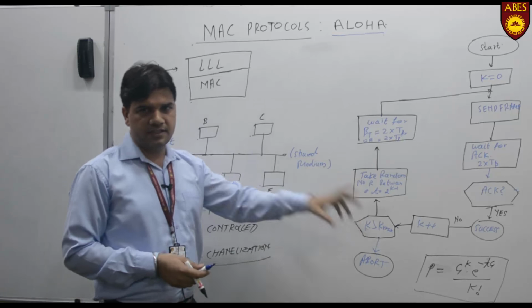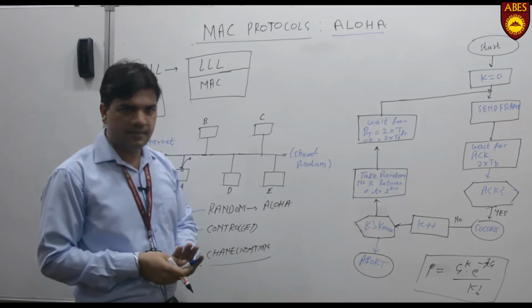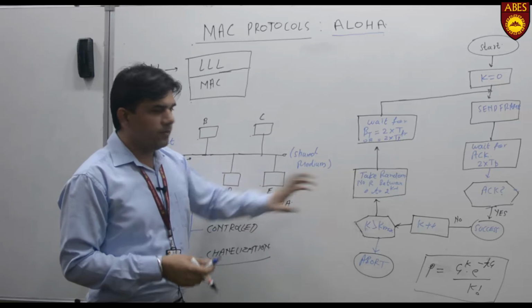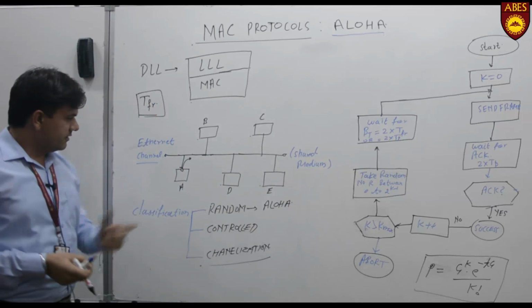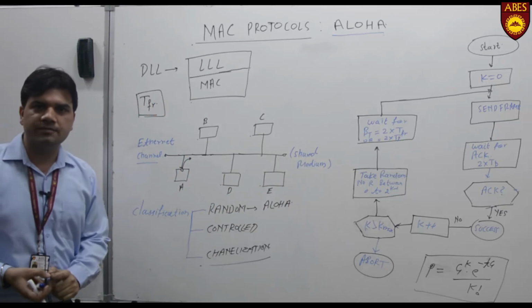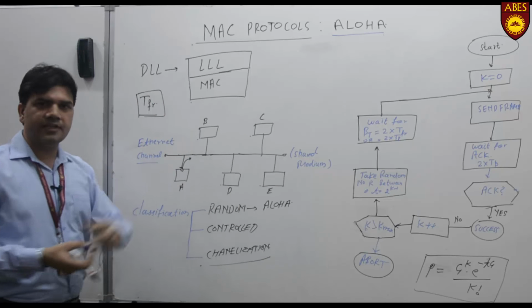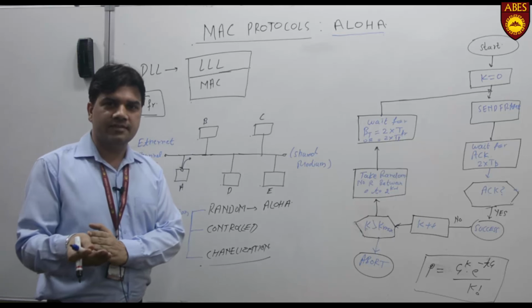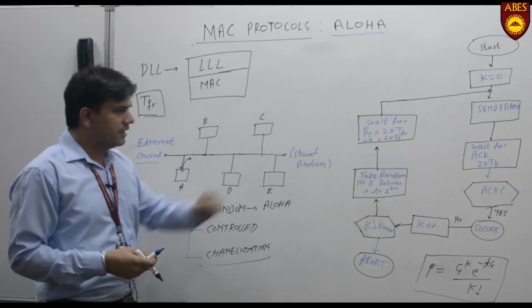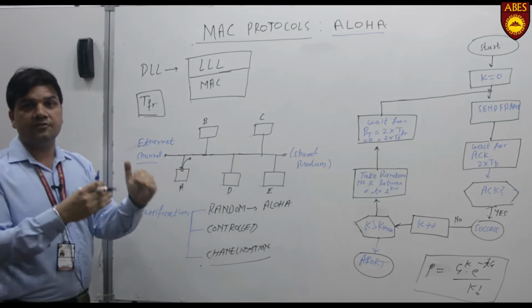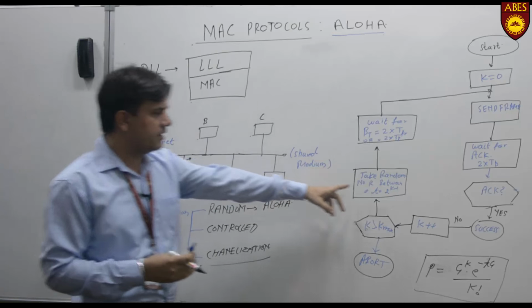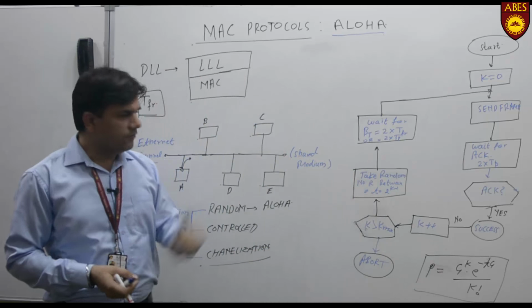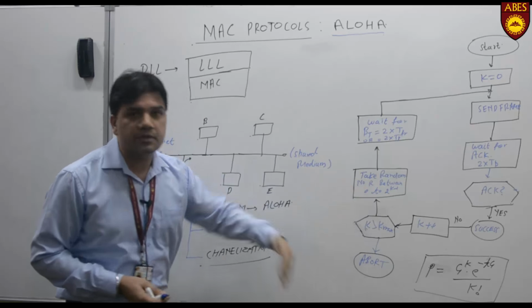If it is not reached, then we can go ahead, meaning there are some more attempts left to make the transmission. Now let's suppose this node should wait. By how much time should it wait? Maybe another node is waiting for the same amount of time, and they will collide again. So to have randomness in the waiting time, we introduce a random variable r, between 0 and 2 raised to the power k minus 1, where k depends upon the attempt number.